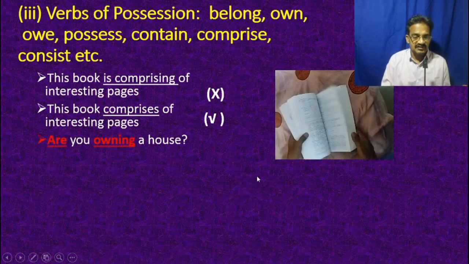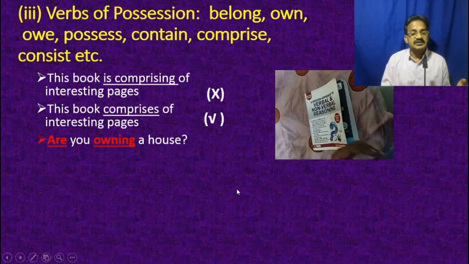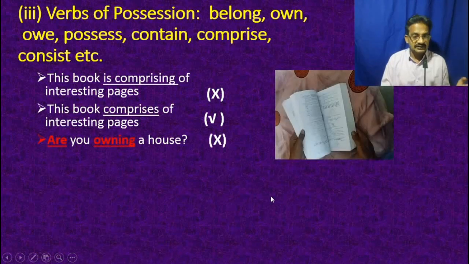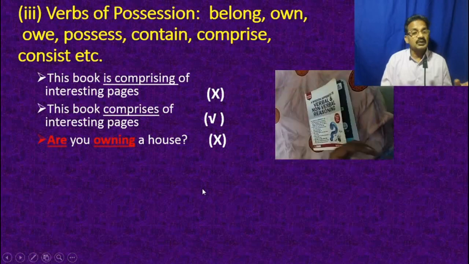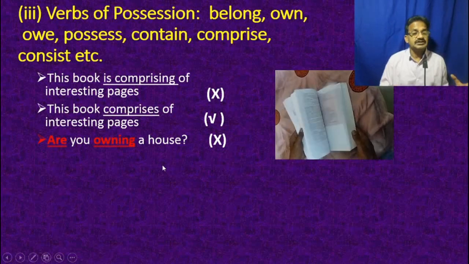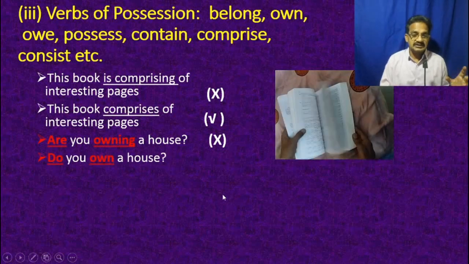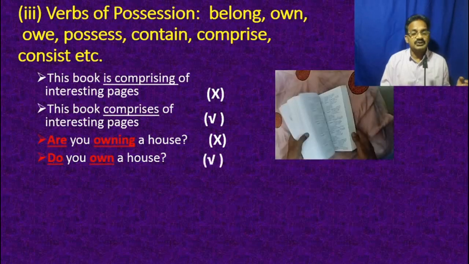And, are you owning a house? When you ask that question, it is wrong to say so, because own is possession, and it has no involvement of any action or movement, and no physical involvement in that word own, so it cannot be expressed in continuous tense. Instead, you can use simple present in the interrogative: do you own a house?